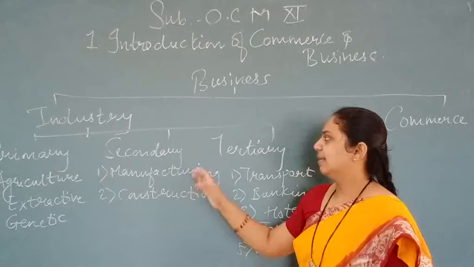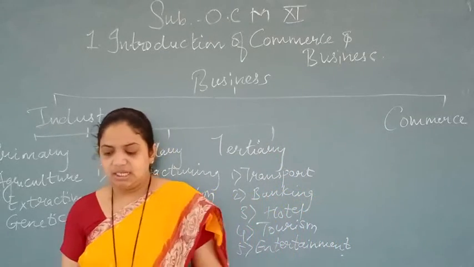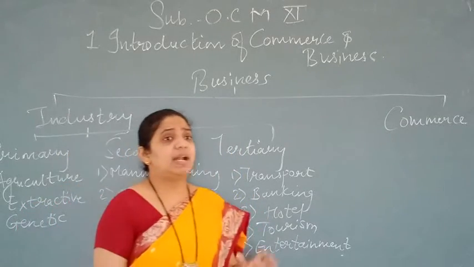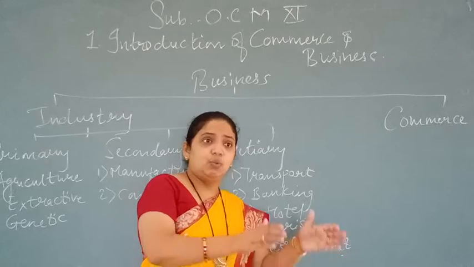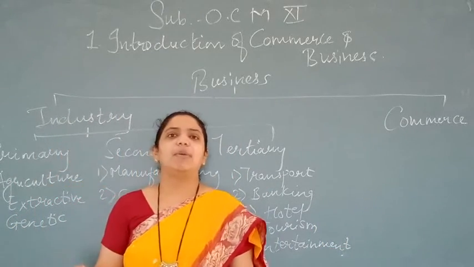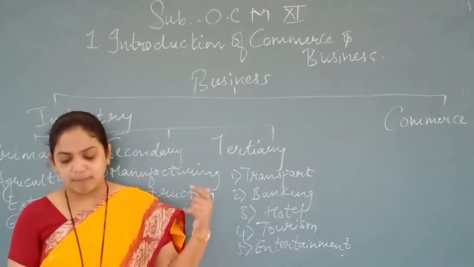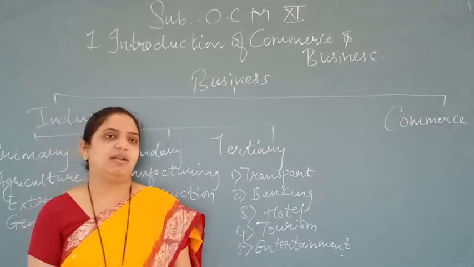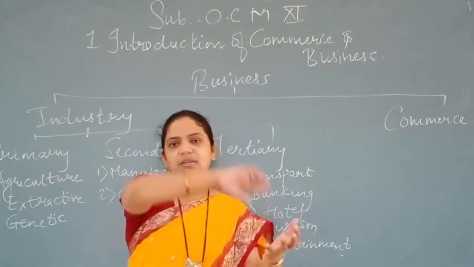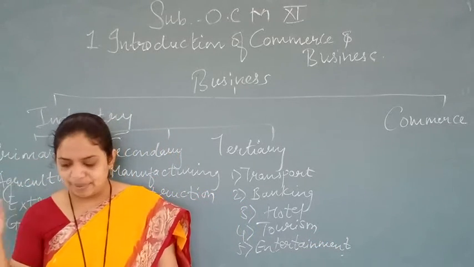Let's move ahead. The next is secondary industry. Secondary industries depend totally upon primary industry. Just now, in the primary part, I said the output of primary will be used as input for the secondary. So secondary fully depends upon the primary industries. They convert the raw material provided by primary into finished product. The raw material produced by primary is given to secondary and secondary converts it. Yes or no?